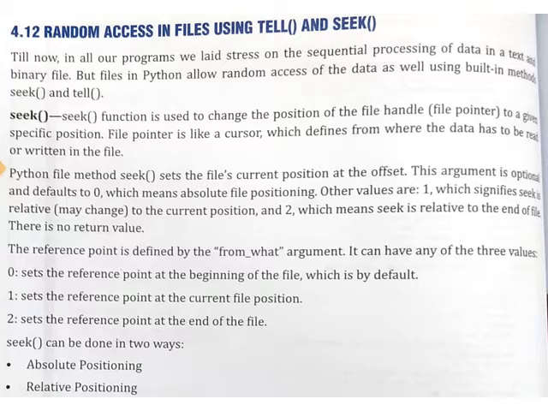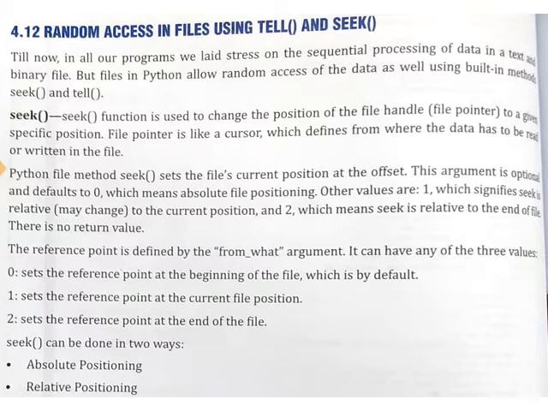Talking about the seek method, it is used to change the position of the file handle. Up till now you must have seen that many times we have been referring to the word file pointer. That means the location or the place from where the data access starts is referred to as the file pointer or file handle. So seek is the method with the help of which you can change the position of a file handle or file pointer to a given specific position.